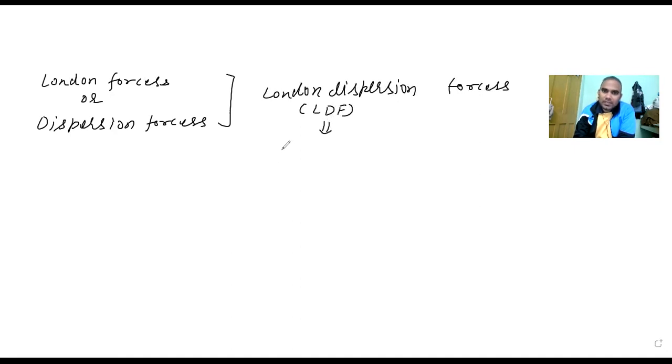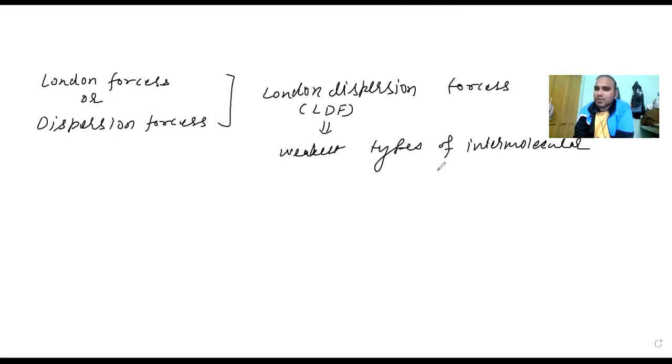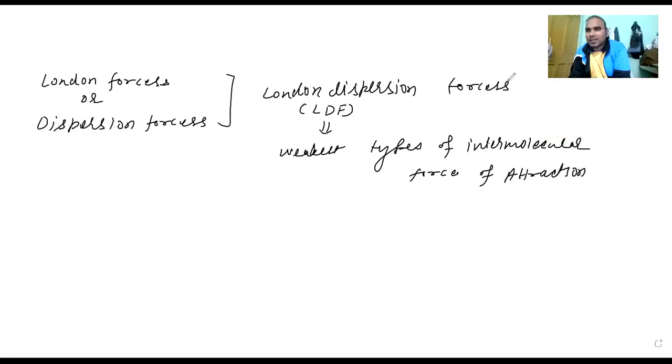This is basically the weakest type of intermolecular force of attraction. Why is it the weakest? The reason is that there is no permanent dipole in this molecule. If there is a permanent difference in electronegativity, permanent polarity, there will be proper attraction. But in London dispersion forces, there is no such polarity. So that is what the problem is all about.